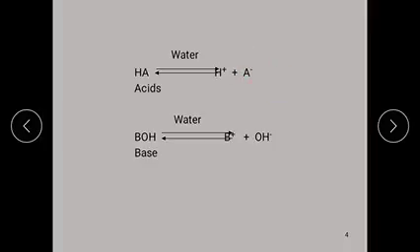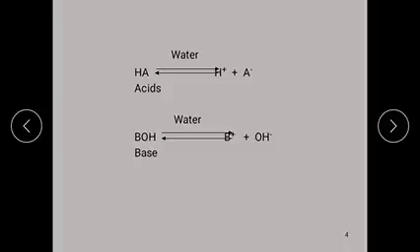Here it is producing H+ ions. That means according to Arrhenius, a substance which on ionization in water produces H+ ions is an acid. Examples are HCl, H2SO4, HNO3, etc.